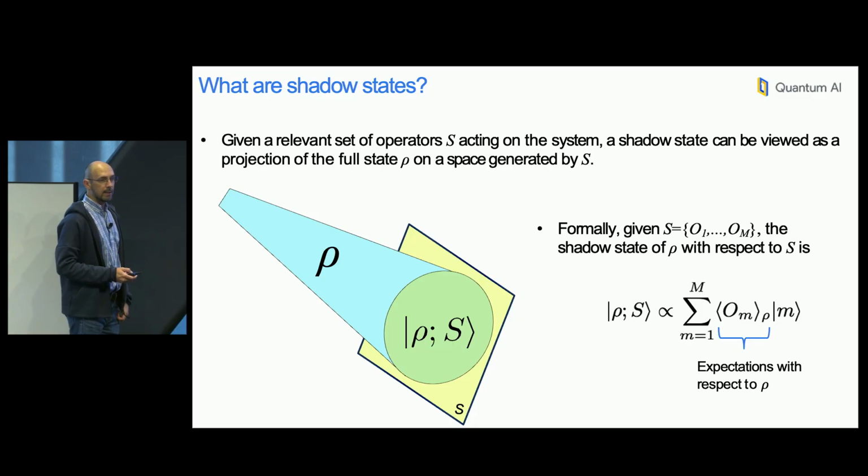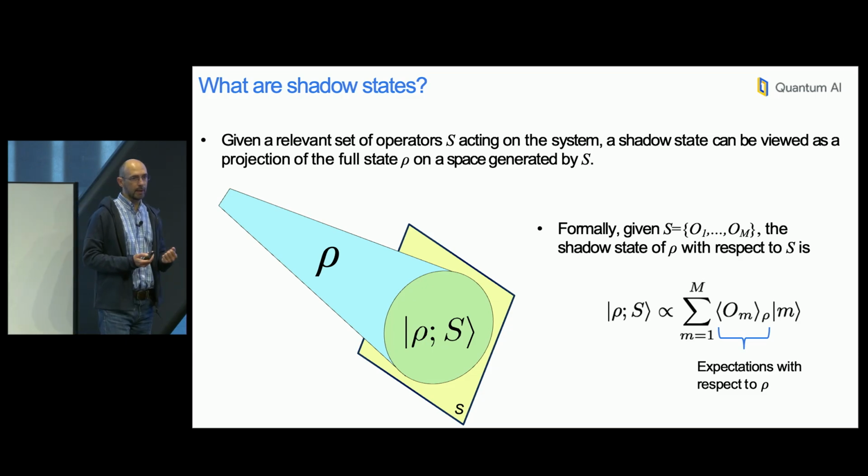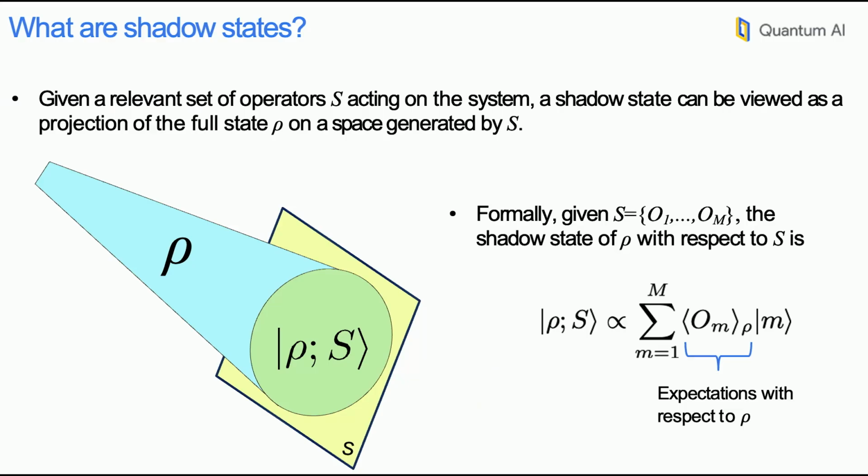All right, so what are these shadow states that I mentioned? The shadow states are defined with respect to a set of operators that we do care about. This is the set S. The shadow state can be seen in a way as a projection of the full state of your quantum system, rho, onto a manifold that depends on the set of operators you're interested in.